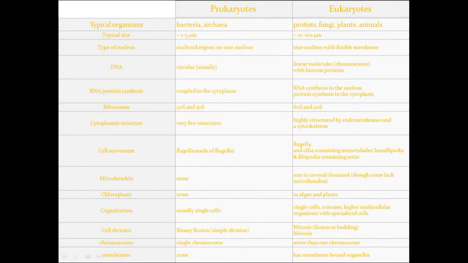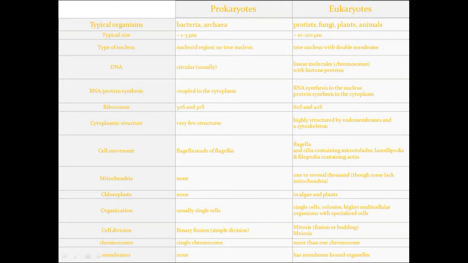Now let's see the differences between prokaryotes and eukaryotes. Typical organisms: bacteria and archaea for prokaryotes, and protists, fungi, plants, and animals for eukaryotes. Typical size: 1 to 5 micrometers for prokaryotes and 10 to 100 micrometers for eukaryotes. Nuclear region: no true nucleus in prokaryotes, and a nucleus with a double membrane is found in eukaryotes. The DNA is circular in prokaryotes, and linear molecules with histone proteins are found in eukaryotes.